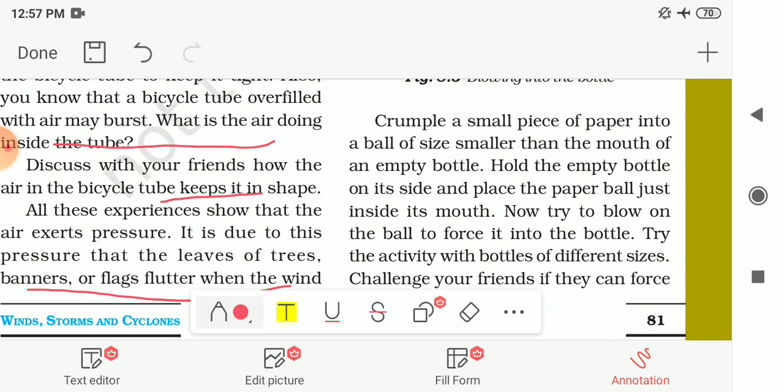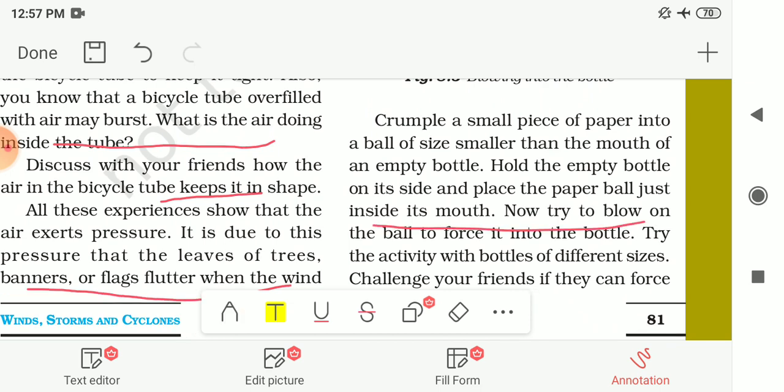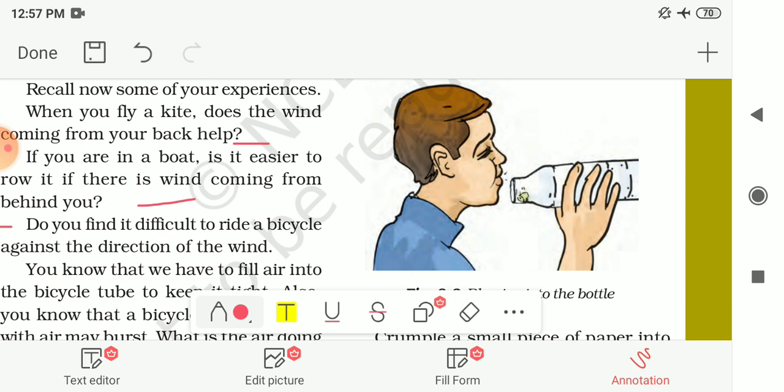Then hold the empty bottle on its side and place the paper ball just inside its mouth. Here it is shown to you in this picture. Here you have to put this paper ball. And then try to blow on the ball to force it into the bottle. Try to blow this paper ball to force it inside the bottle.